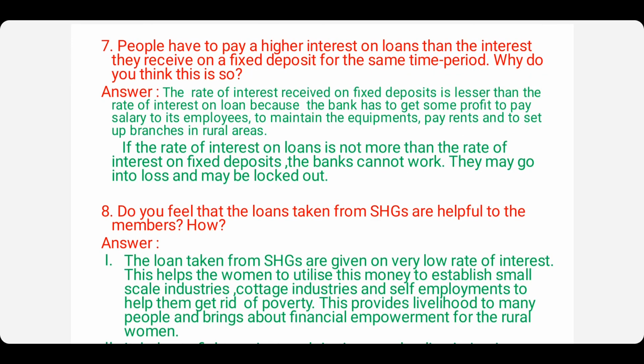On to the 7th question. People have to pay a higher interest on loans than the interest they receive on a fixed deposit for the same time period. Why do you think this is so?